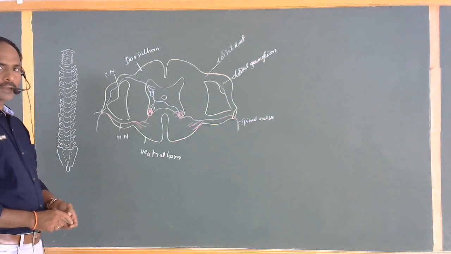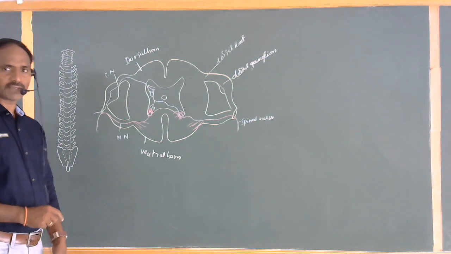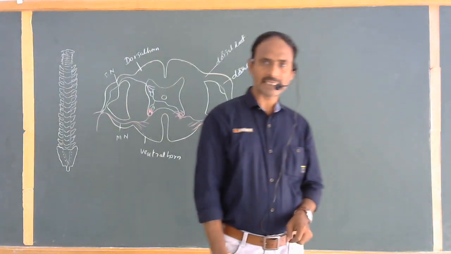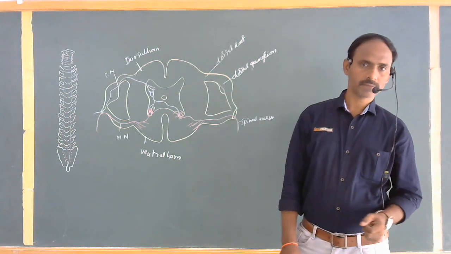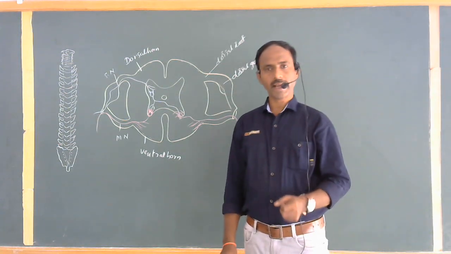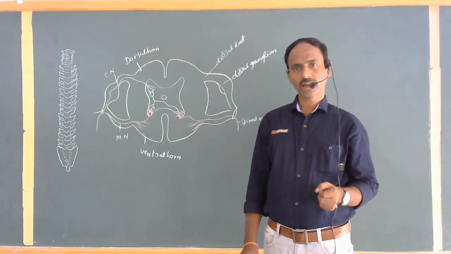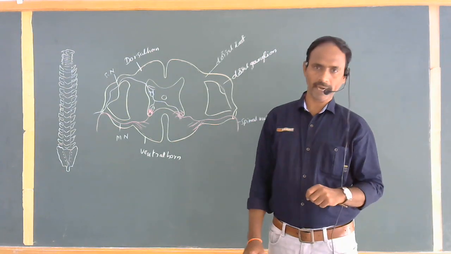Previously, we completed the functions of the brain and the divisions of the brain. The brain has three main distinct divisions: forebrain, midbrain, and hindbrain. Forebrain has the cerebrum and diencephalon. Midbrain has the optic lobes, and hindbrain has the cerebellum and medulla oblongata.